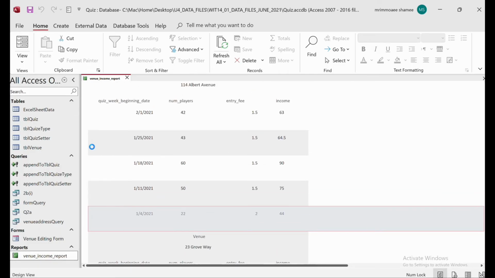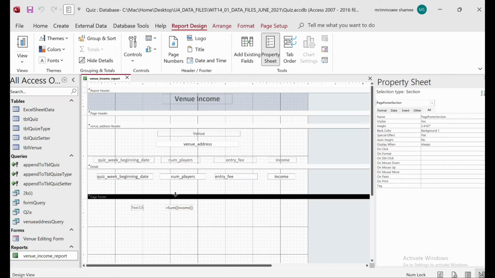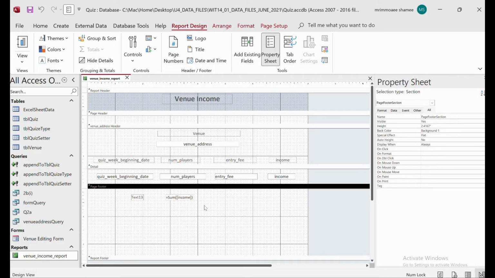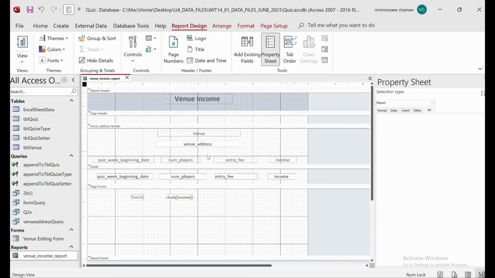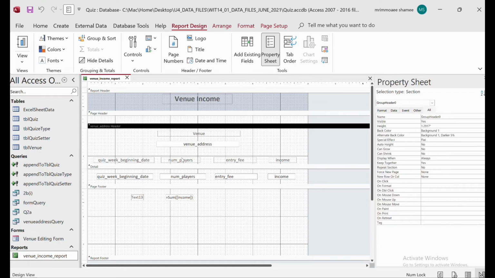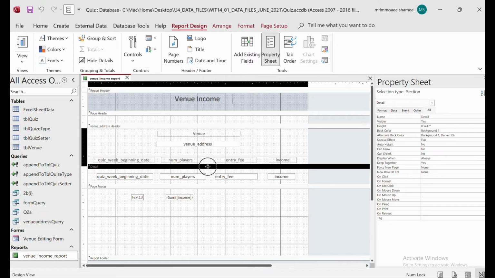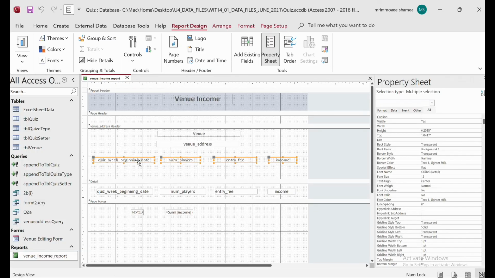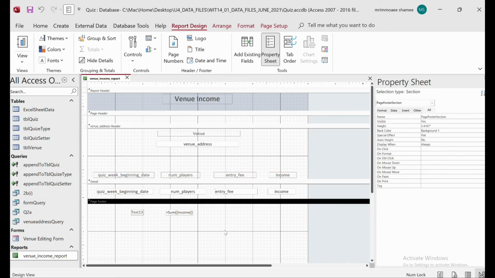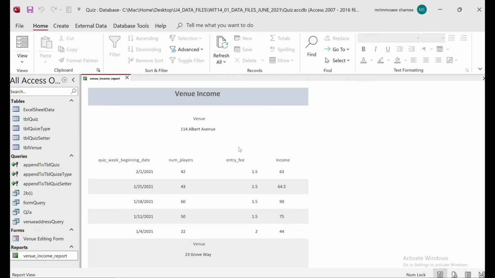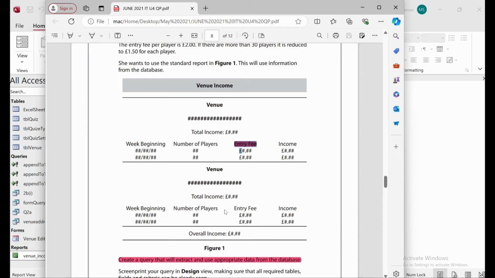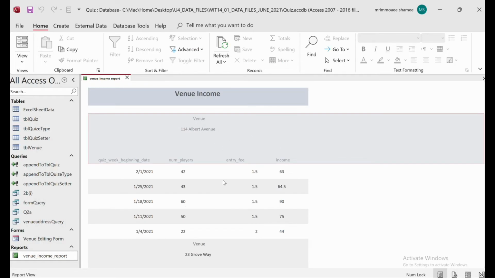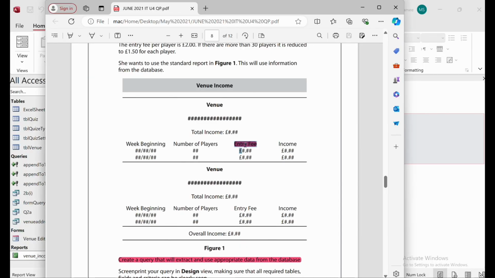Based on that, we can go to the design view, and maybe we remove the space, and here we can add a little bit more space. Then if I save it and go there, yeah, there is that. And then we have to add the total income after the venue address. So here the total income will come, and it will look similar like that.